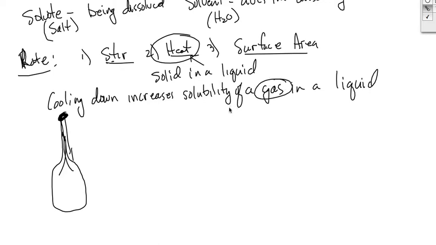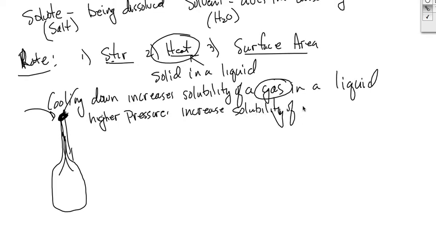The other thing that helps keep the gas dissolved is increased pressure. If we put more pressure on the gas, and that's why when this is bottled, it's bottled under pressure. So cooling down increases the solubility of gas, and higher pressure also will increase solubility of a gas in a liquid.